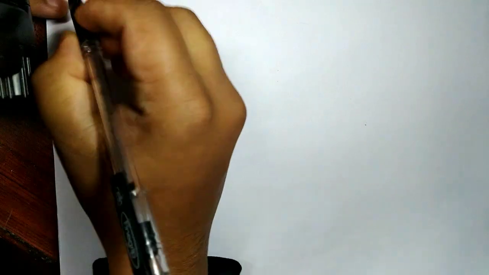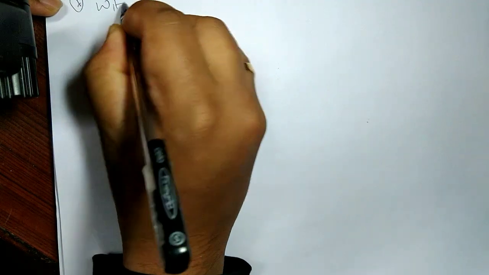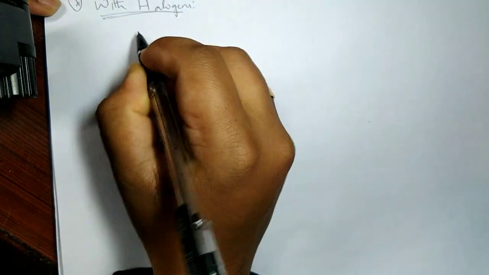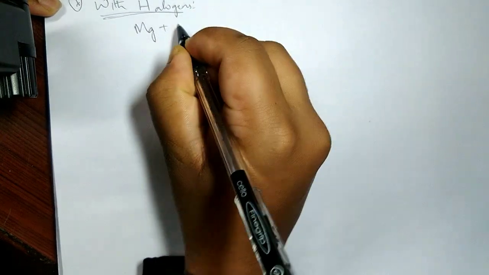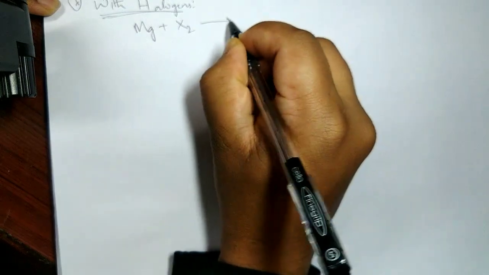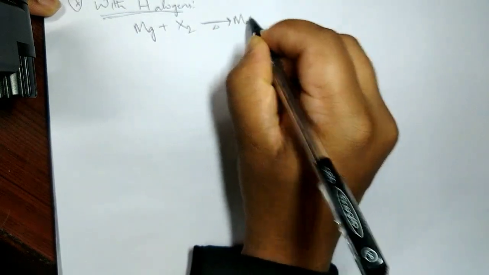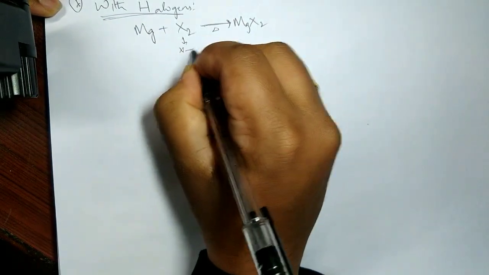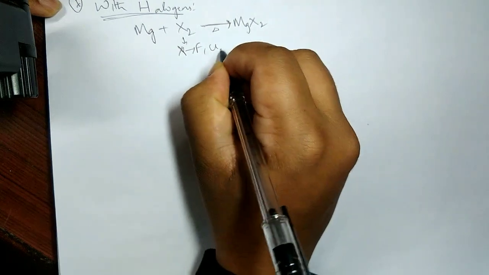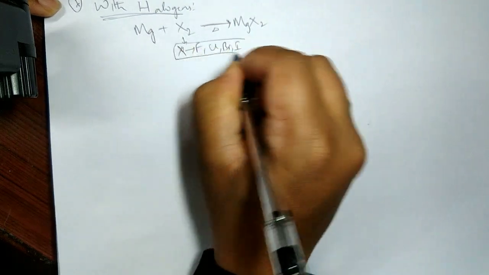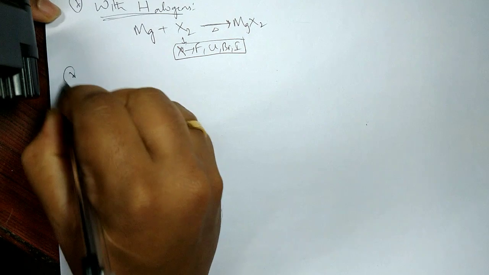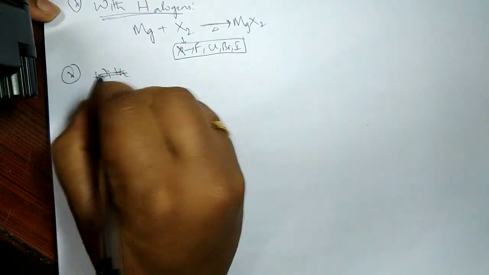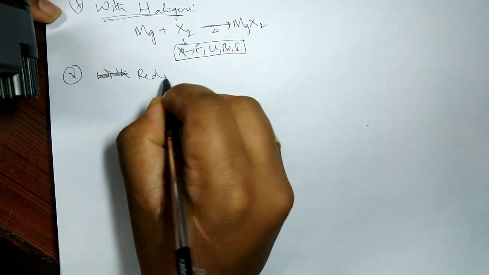Then with halogens, so very simple, Mg plus any halogen, when you treat it on simple heating, will form magnesium halide, where X can be fluorine, chlorine, bromine, iodine, all of them do react. Then reaction with acids we have seen. Now we have to talk about its reducing nature.